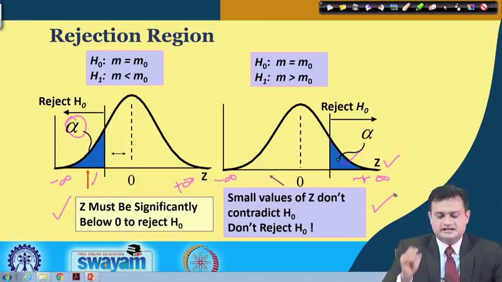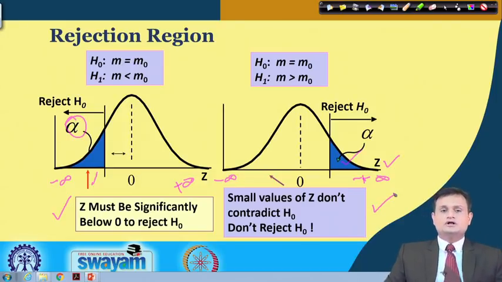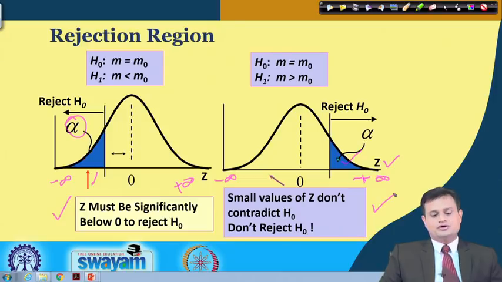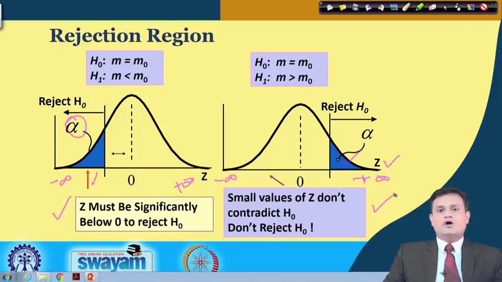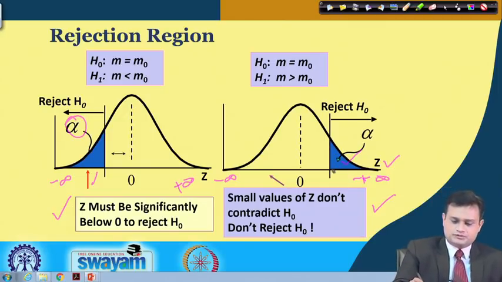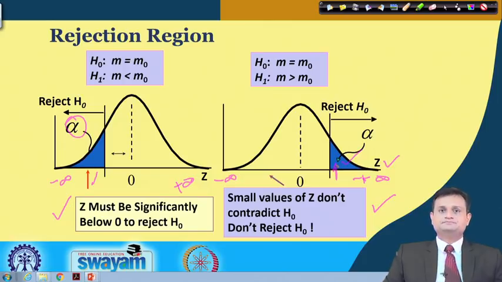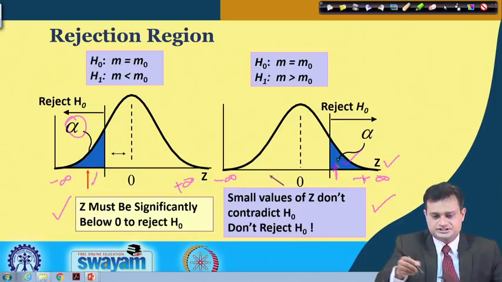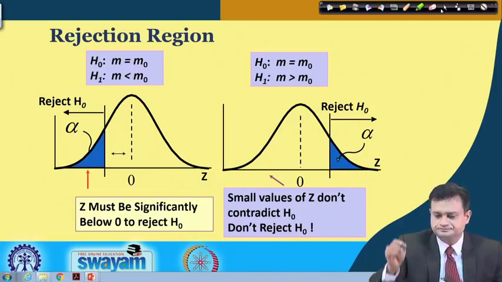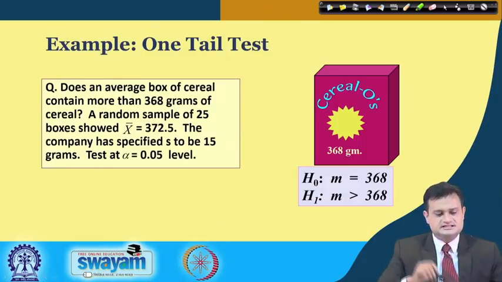Small values of Z don't contradict H0, so don't reject H0, or else you should have the value of Z which falls in this particular region, so that you can reject your claim, the status quo, that is the null hypothesis, and you can accept the alternate hypothesis. So here you have this single tail.